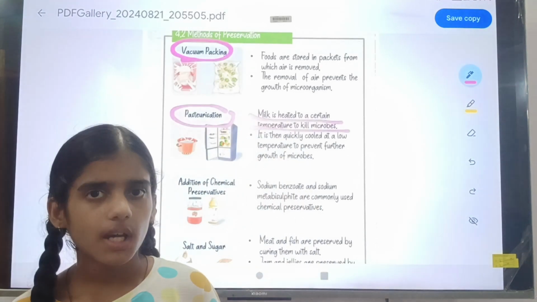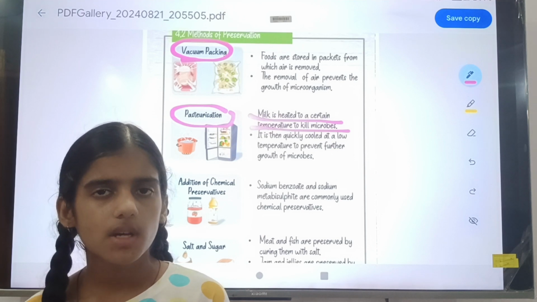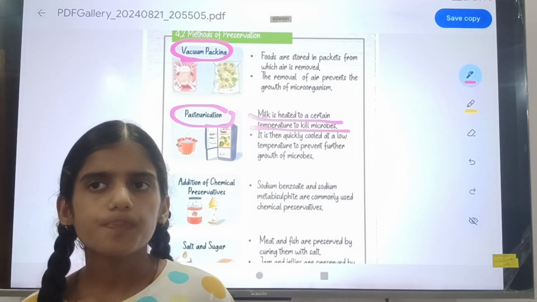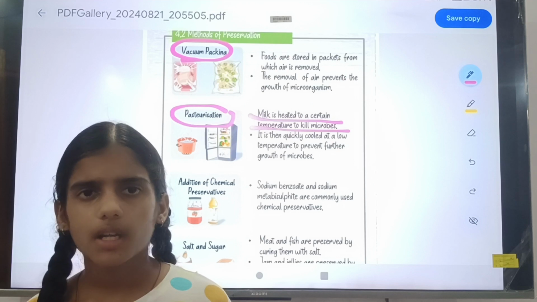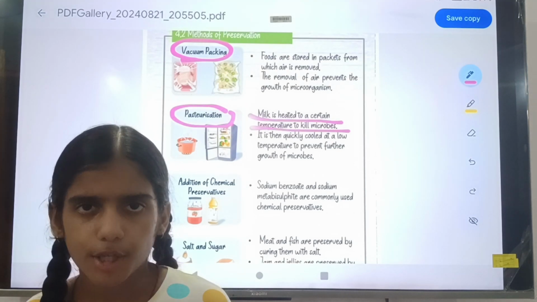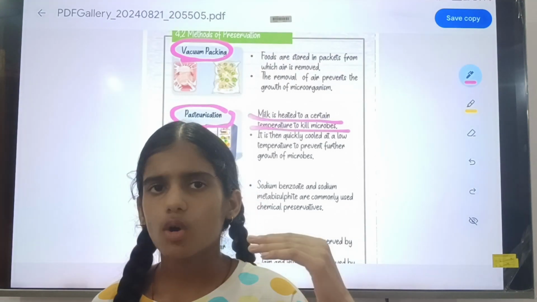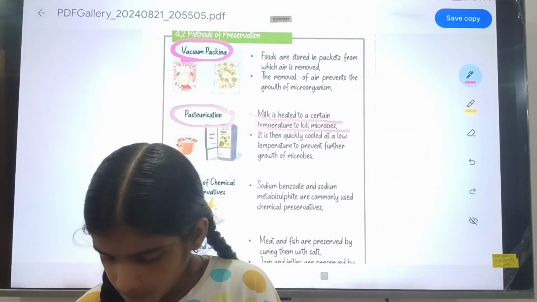If we heat something, the microbes present inside the food can be killed. But in some foods, if we boil them, major nutrients such as vitamins can be destroyed. But milk is heated to a specific temperature to kill the microbes.